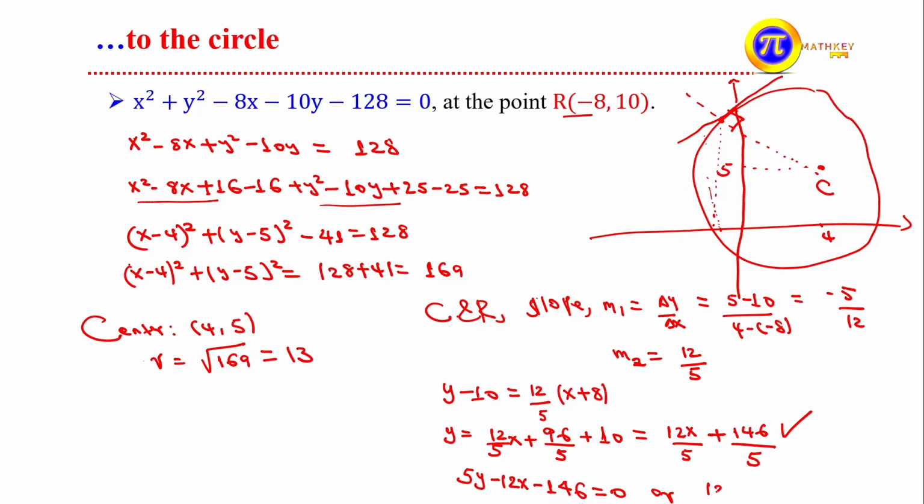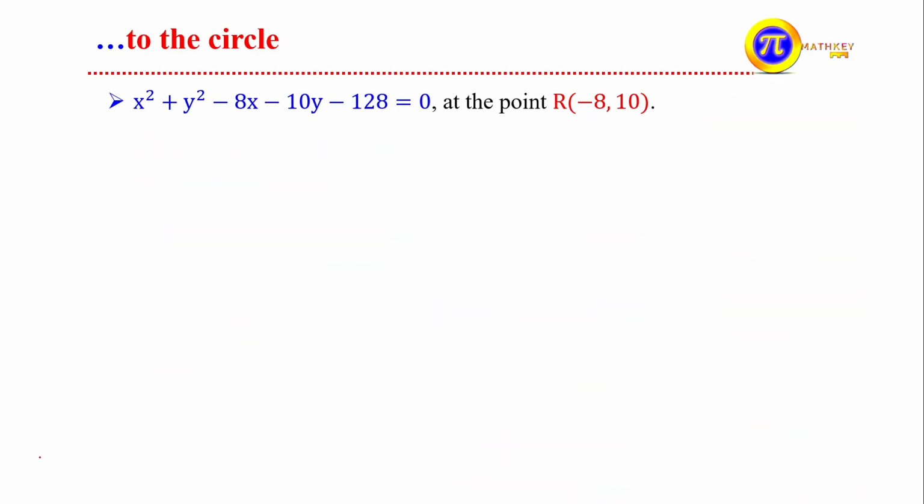This is 12x minus 5y plus 146 equals 0, we can write it like this. What we consider is that you can directly perform this, because we have found the center of this circle, (4, 5), and the point of tangency is (-8, 10). So you may not need to sketch the point of tangency. From the center and the point of tangency given, you can find the slope.